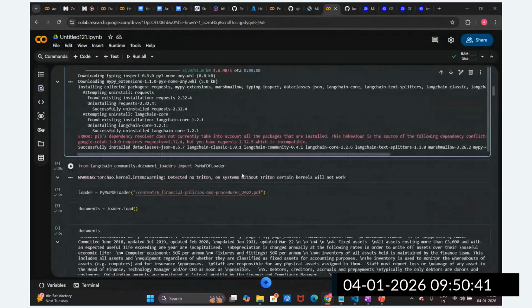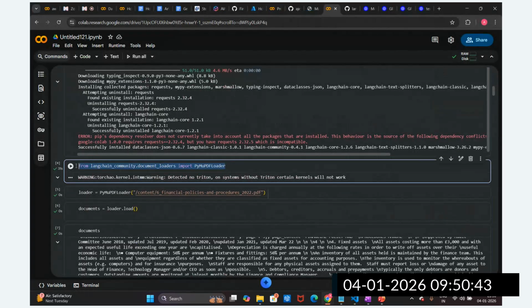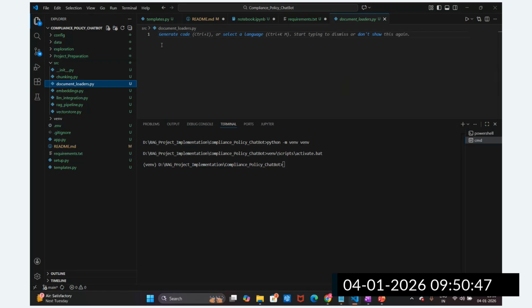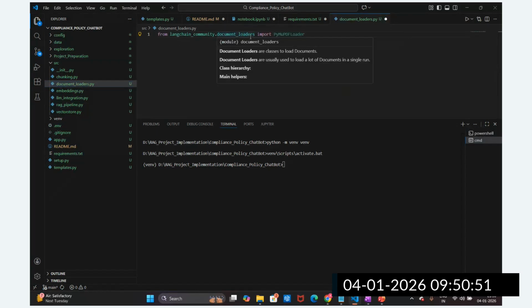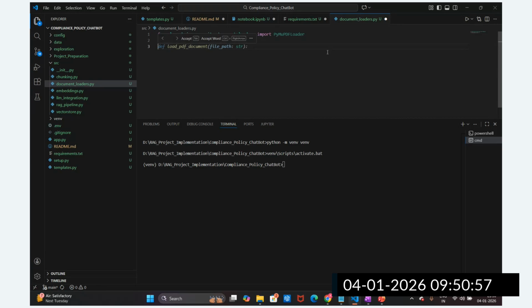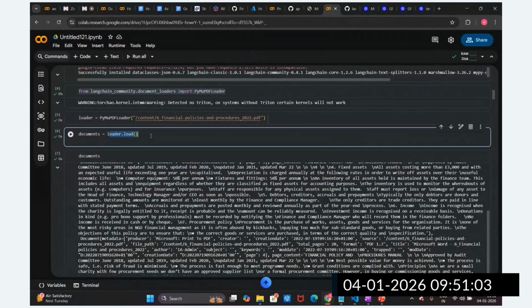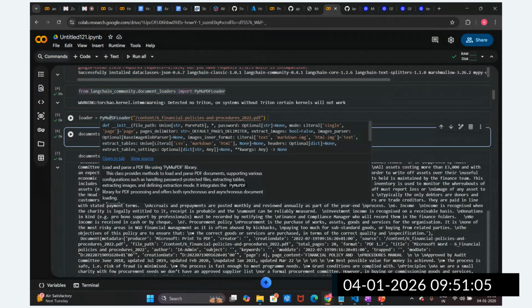So we have imported this PyMuPDF. I'm going to copy it and go to the document loader and paste it here, from the LangChain community, the document loader PyMuPDF. I'm going to write this as a function. This is the code I have written; I'm going to write these lines, the path and loader.load, in function form.